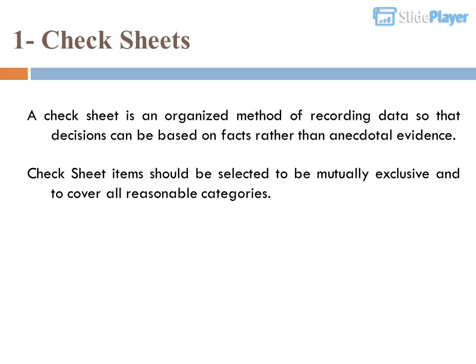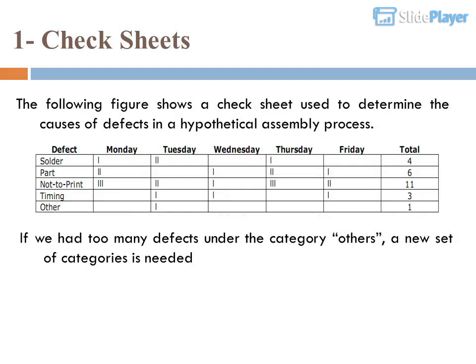1. Check sheets. A check sheet is an organized method of recording data so that decisions can be based on facts rather than anecdotal evidence. Check sheet items should be selected to be mutually exclusive and to cover all reasonable categories. The following figure shows a check sheet used to determine the causes of defects in a hypothetical assembly process. If we had too many defects under the category Others, a new set of categories is needed.